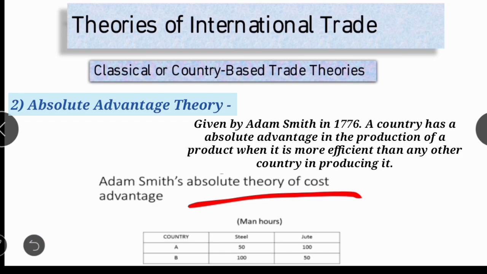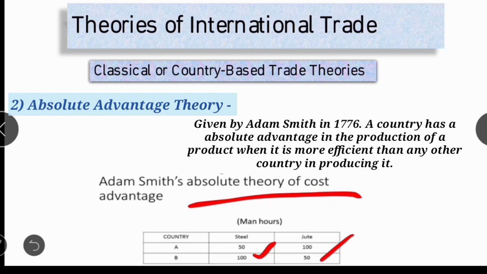For production of steel, it requires only 50 cost of production points, and for production of jute it requires 100 cost of production points. Similarly, country B also produces steel, but for that it requires 100 cost of production points, and for the production of jute it requires 50 cost of production points.